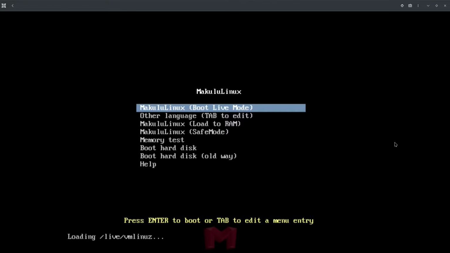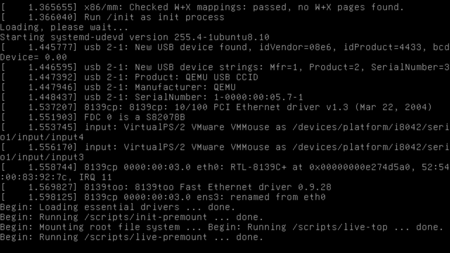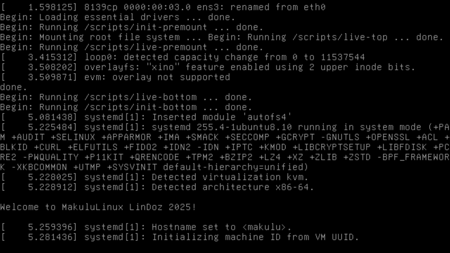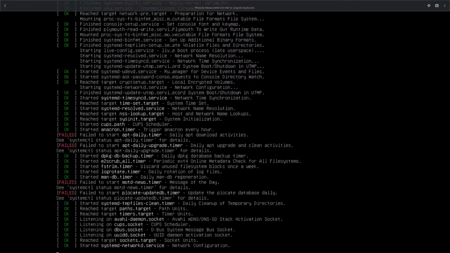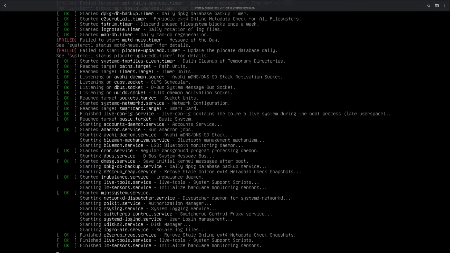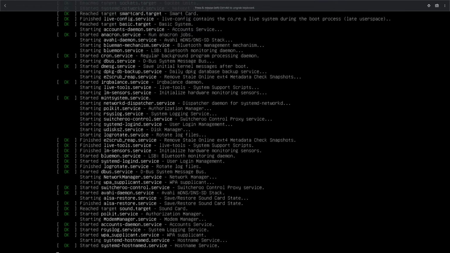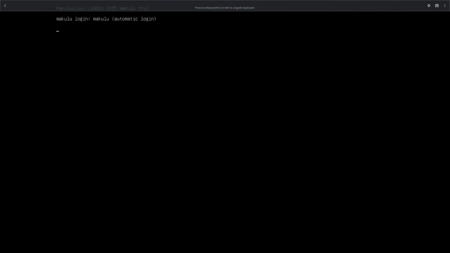So let's enter that one, and it will generate the image so that we will see the operating system. It will take time to load everything, so be patient. This will also be different from system to system, hardware to hardware, so it's really up to your specification.